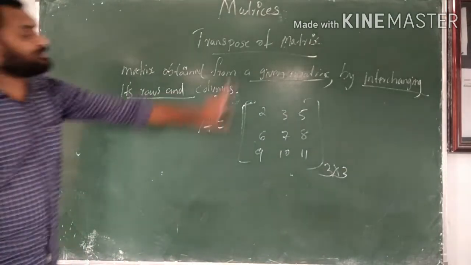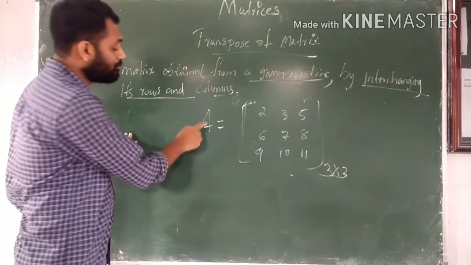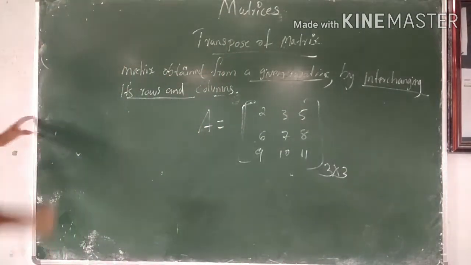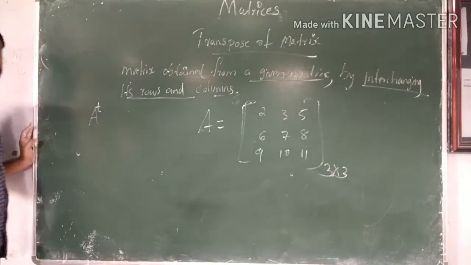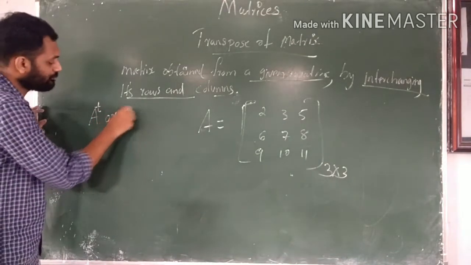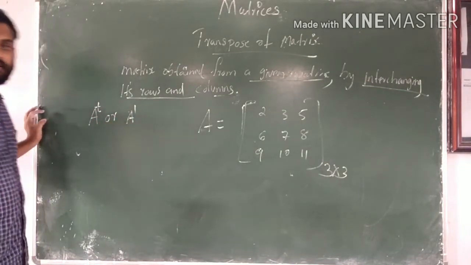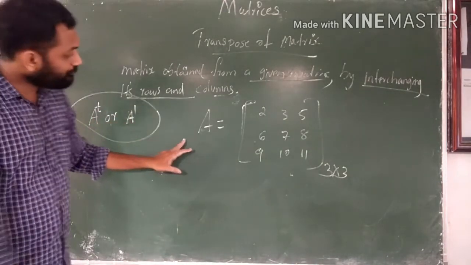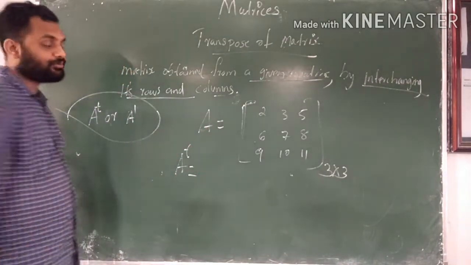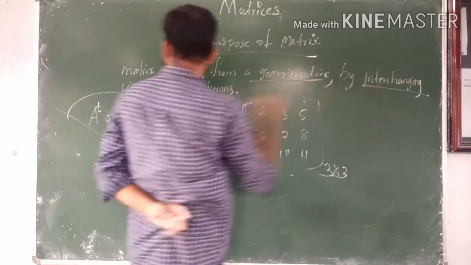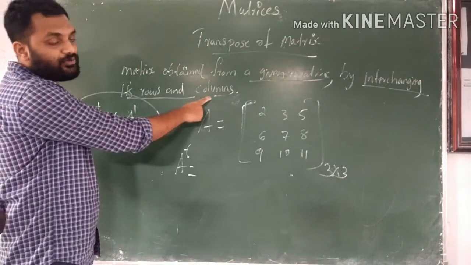The transpose of matrix A is denoted by A raised to T or A dash. Transpose of A is obtained by interchanging the rows and the columns of the given matrix.